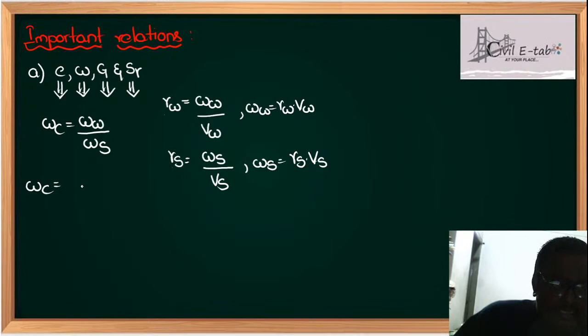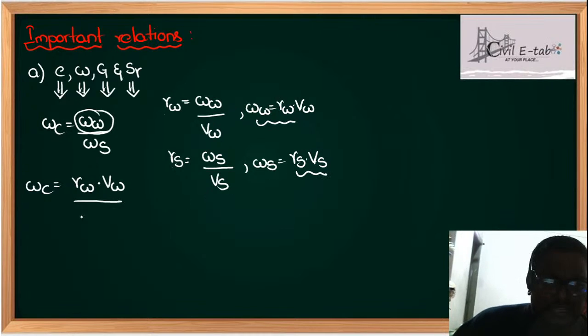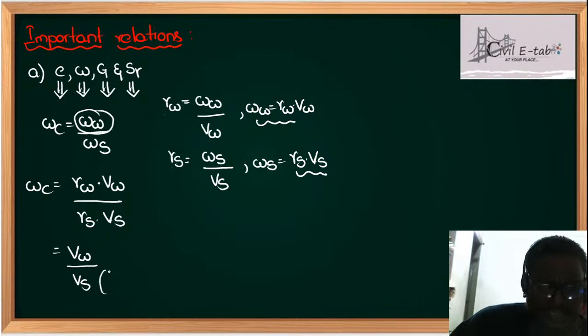Water content is equal to, if I substitute the formula here, gamma W into VW from this equation, and WS is gamma S into VS. If I solve it like this, can I write it as VW upon VS times gamma W by gamma S?